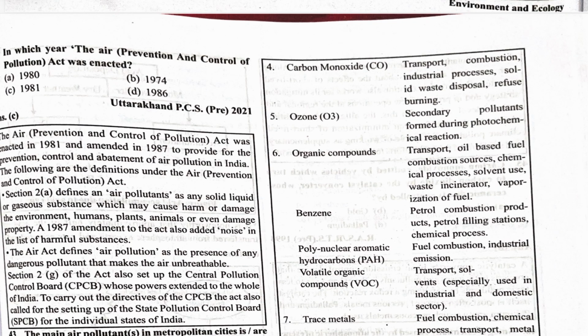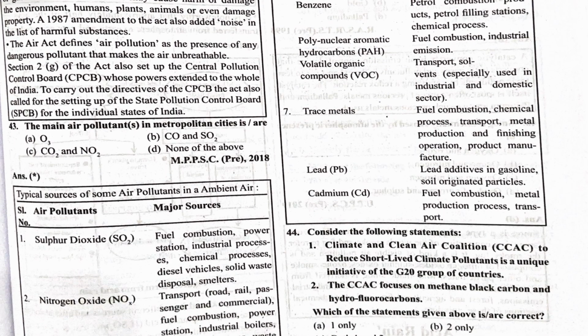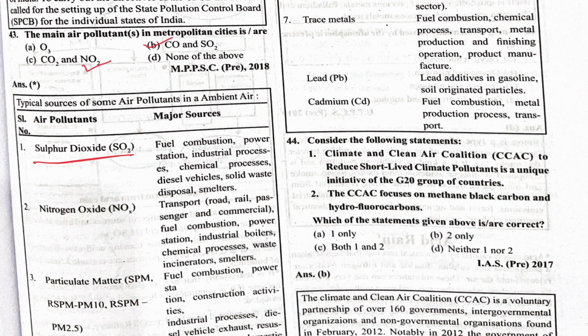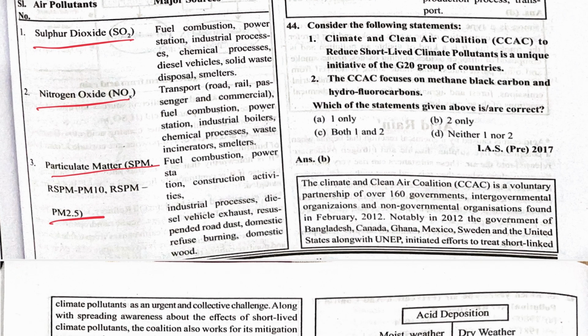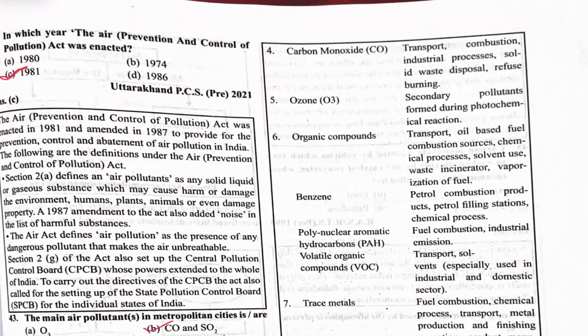In which year was the Air Prevention and Control of Pollution Act enacted? It was enacted in 1931. Next, the main air pollutant in a metropolitan city is what? It may be carbon monoxide and sulfur dioxide, nitrogen dioxide also. So you can see here the air pollutants: sulfur dioxide first, second nitrous oxide, and particulate matter like PM 2.5. These are the pollutants mainly occurring in cities.